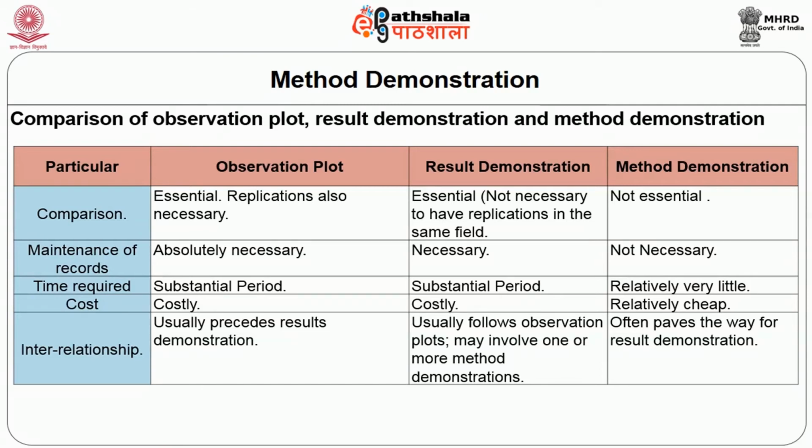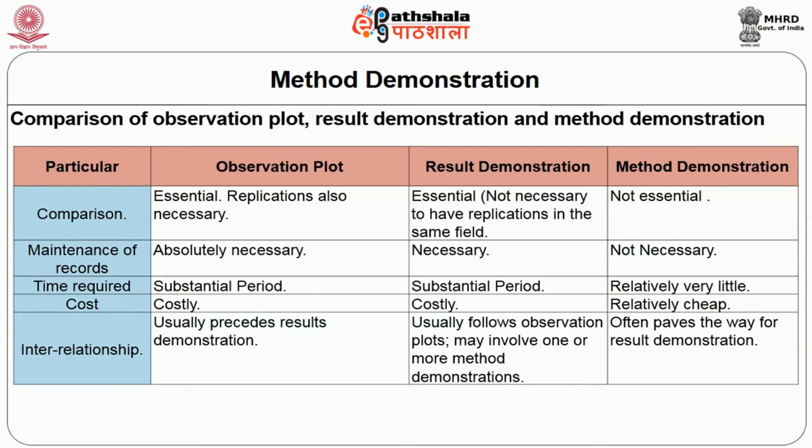Then maintenance of records is absolutely necessary under observation plot and result demonstration, whereas it is not necessary under method demonstration. The time required is a substantial period under observation plot and result demonstration, and relatively less under method demonstration.